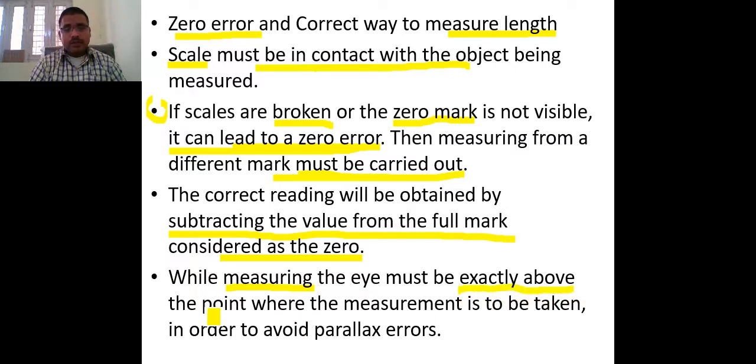It is not that you can put your eye anywhere. If we put the eye anywhere else, there is a chance of an error coming, and the error that comes with that procedure is called the parallax error. This is basically a parallax error.